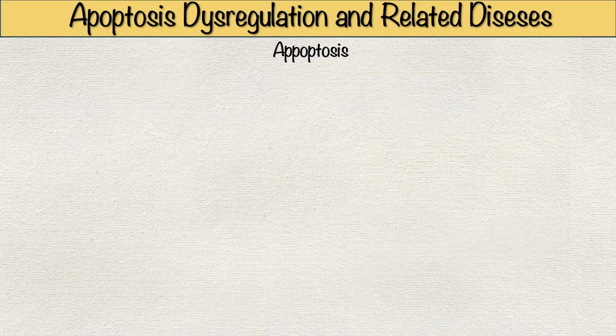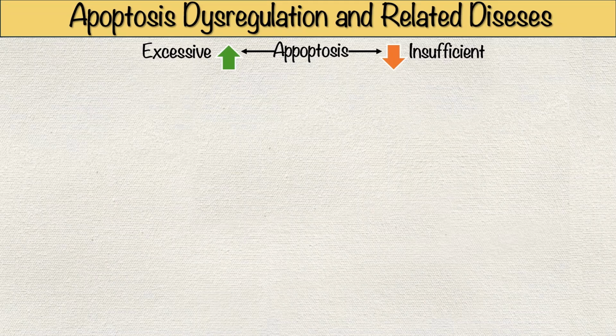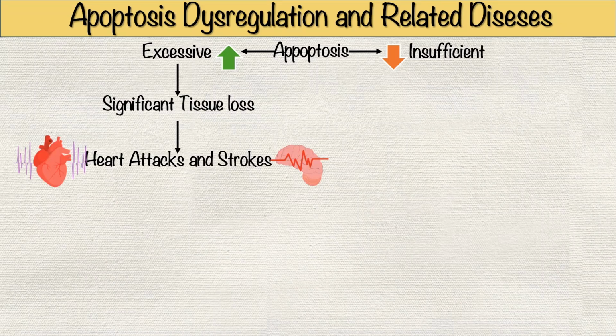Apoptosis plays a crucial role in maintaining tissue homeostasis, and its dysregulation can contribute to various human diseases. Both excessive and insufficient apoptosis are implicated in serious health conditions. Excessive apoptosis leads to significant tissue loss in conditions like heart attacks and strokes.